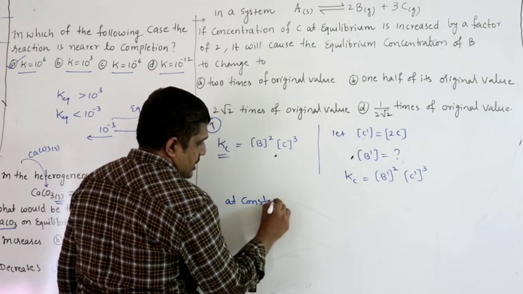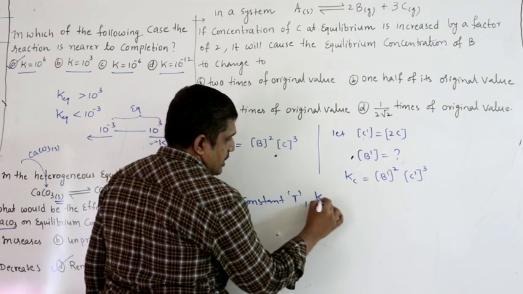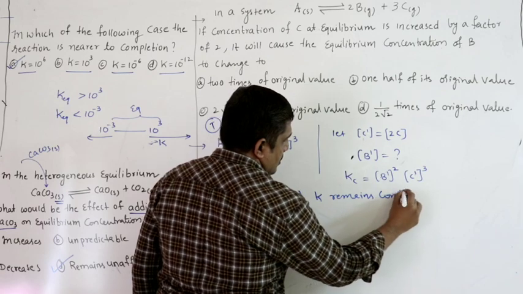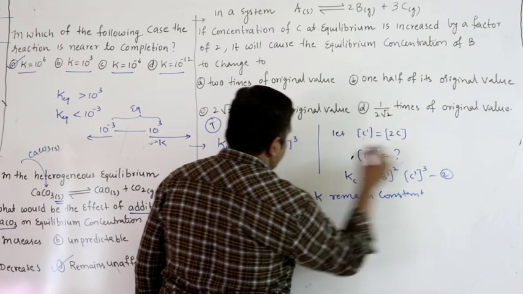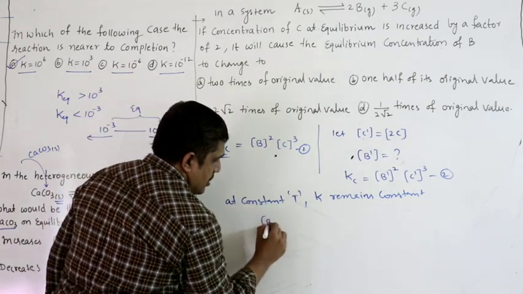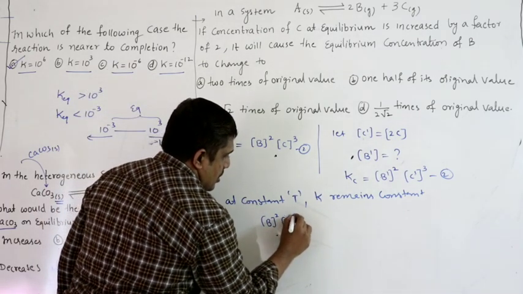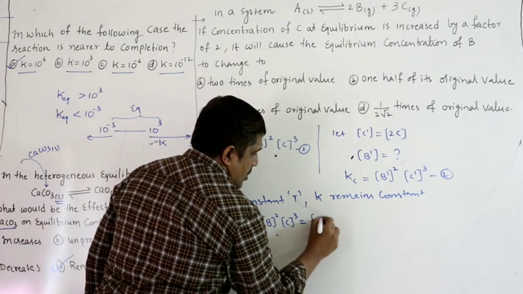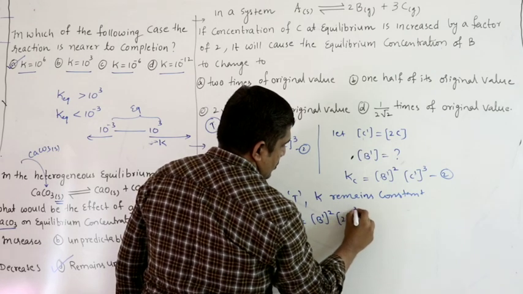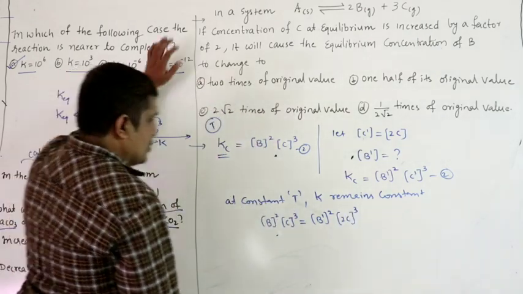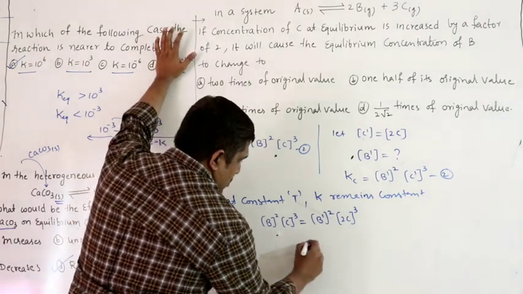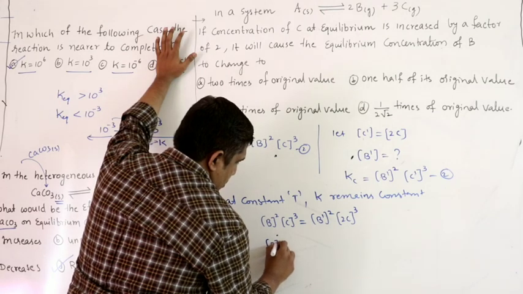At constant temperature, K remains constant, so they must be equal. C dash is nothing but 2C whole cubed.